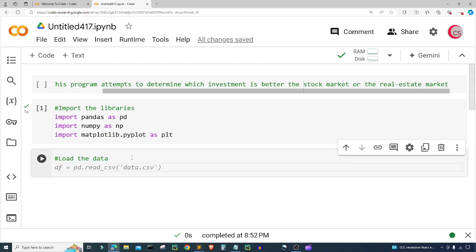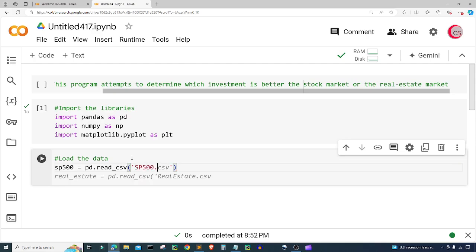So I'm going to load some files. I'm going to load a file called sp500.csv and another file called vnq.csv, which holds data on those assets. So I'm going to create a variable called sp500, and I'm going to set that equal to pd.read_csv, and then left parenthesis, single quotes, and it's going to be called sp500.csv.